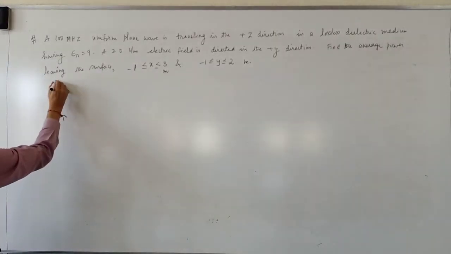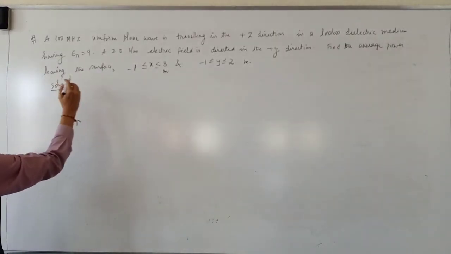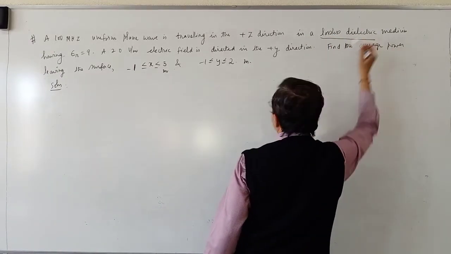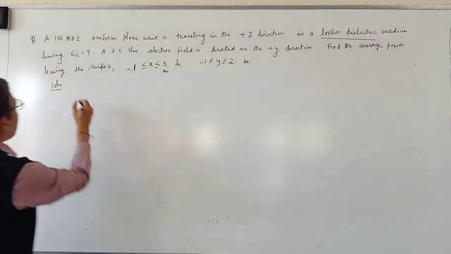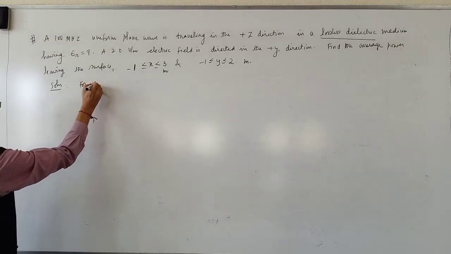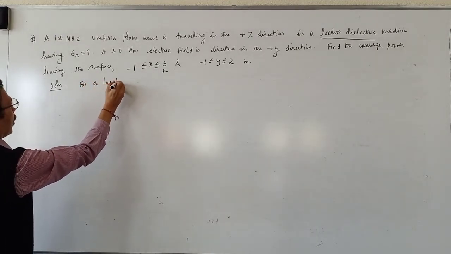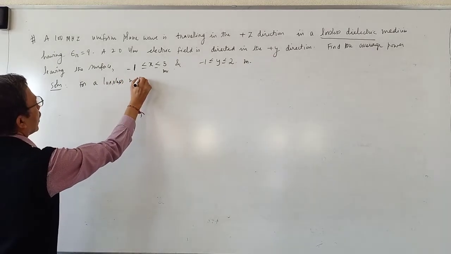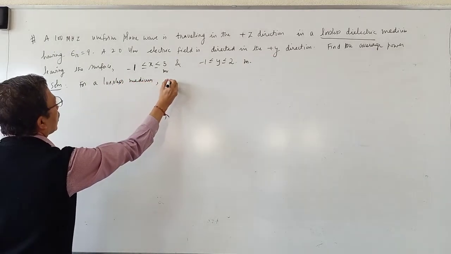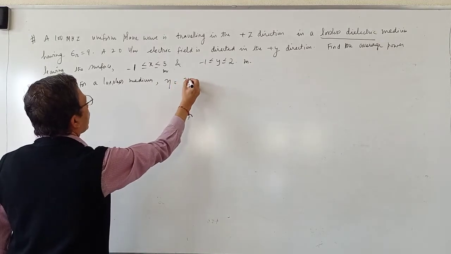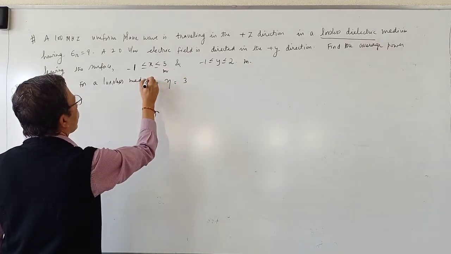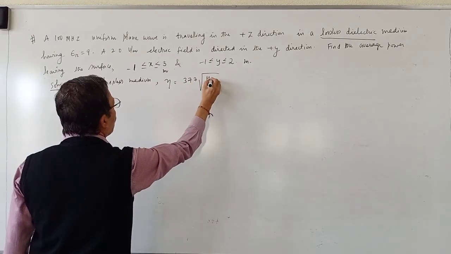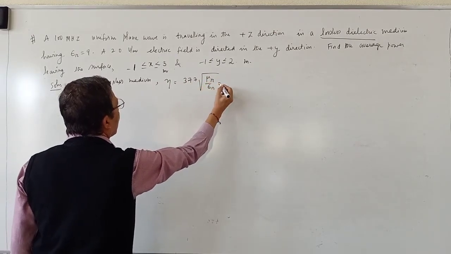First step is, note that the medium is lossless. For a lossless medium, eta is equal to 377 into root of mu r divided by epsilon r.